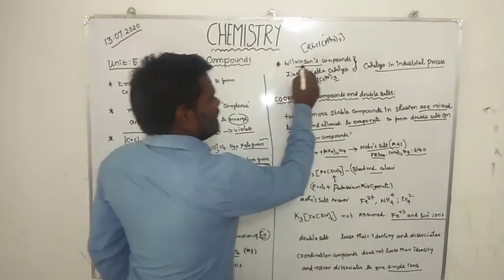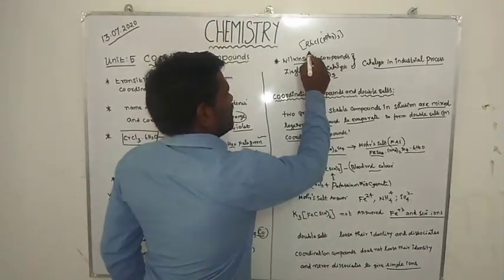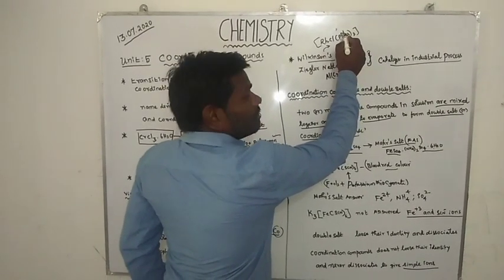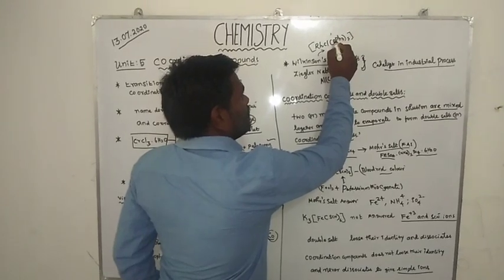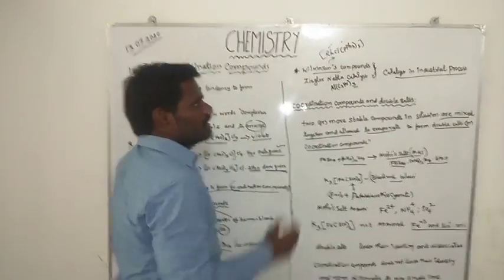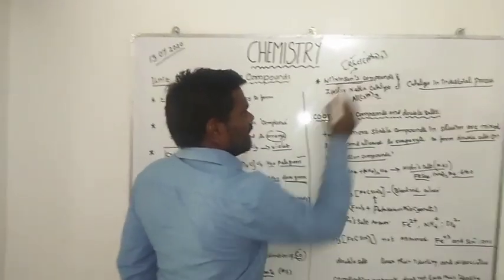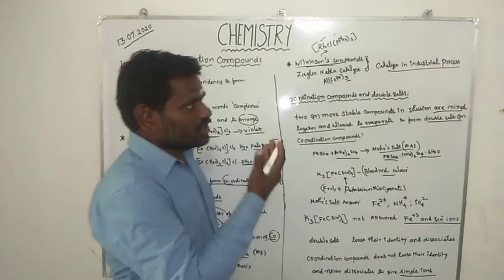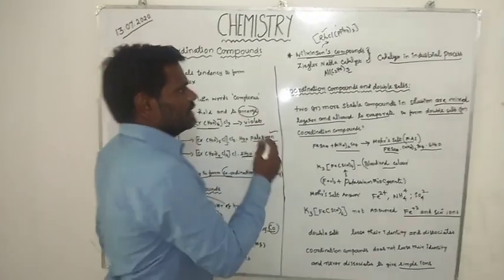Similarly, Wilkinson catalyst is tris(triphenylphosphine) chlorido rhodium(I), which is used for many industrial purposes as a catalyst.